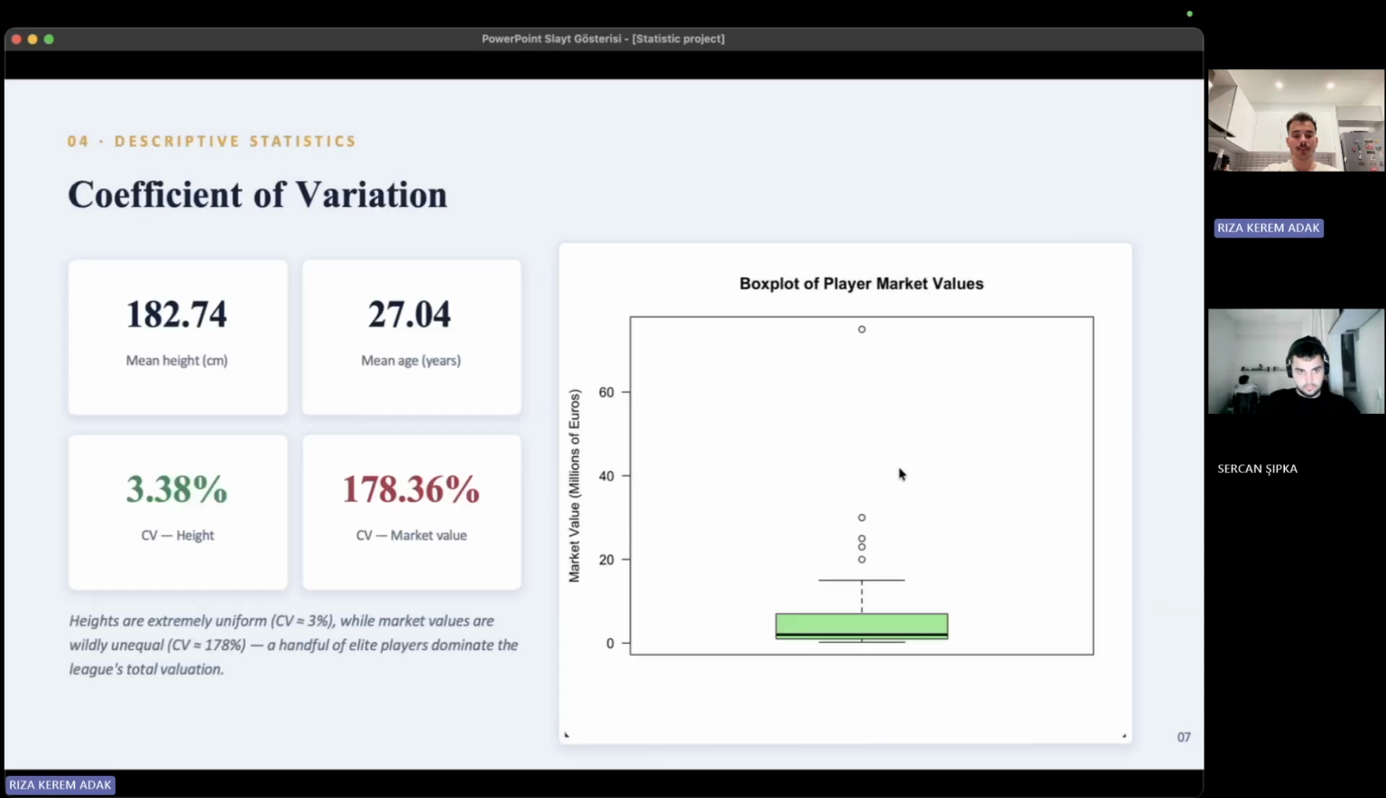Next, we calculate descriptive statistics. The average player height is 182.74 centimeters. The average age is 27.04 years. The coefficient of variation for height is only 3.38%. This shows that player heights are highly consistent. However, the coefficient of variation for market value is 178.36%. This indicates very large differences in player market values. A smaller number of players account for a large portion of the league's total value.